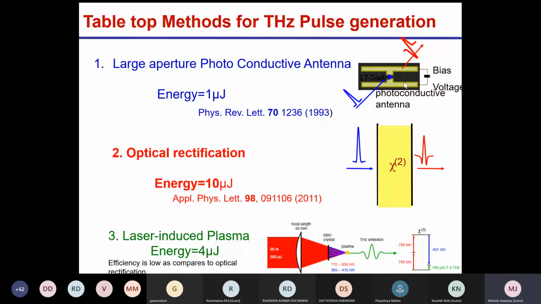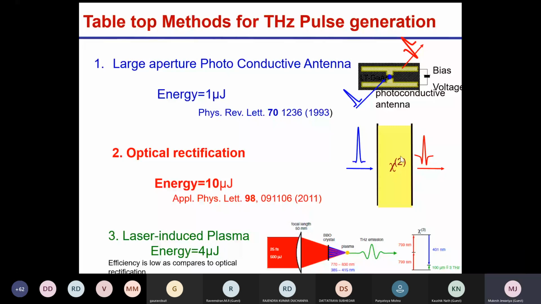To overcome this power and bandwidth restriction, people try to use P. The concept of P, d square P by dt square, means optical rectification. You shine an optical pulse on some nonlinear crystal which has high nonlinearity. The chi2 value must be very, very high. By difference frequency generation, omega 1 minus omega 2 gives you terahertz.